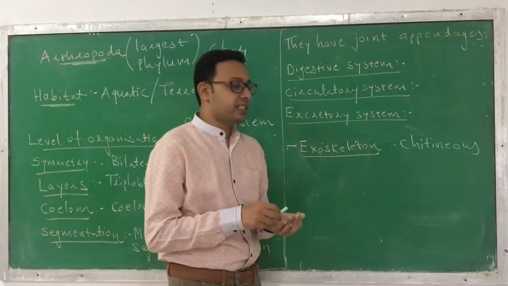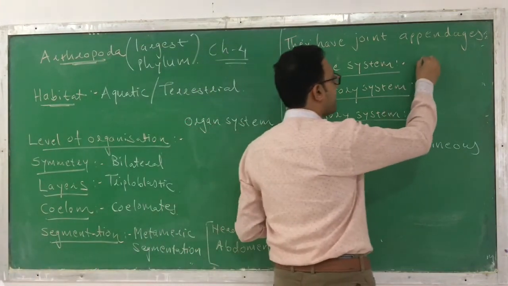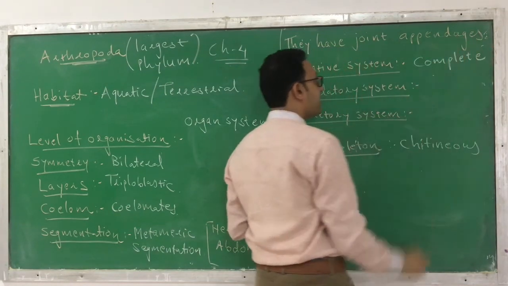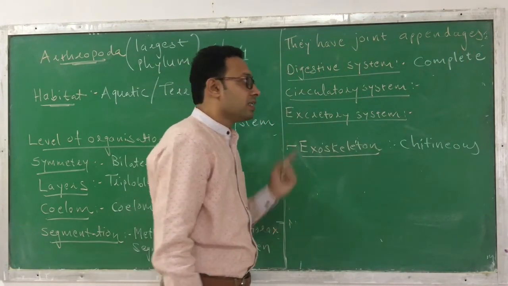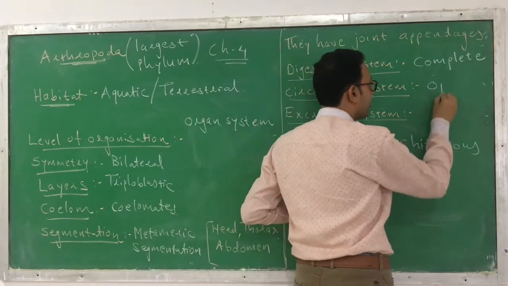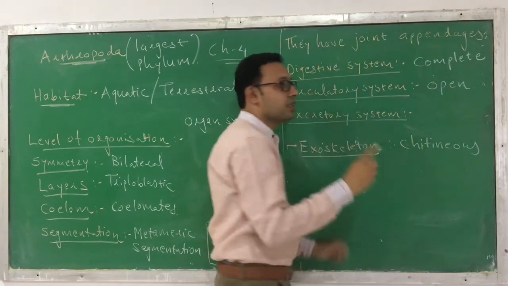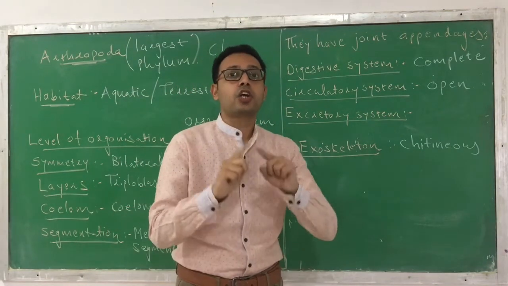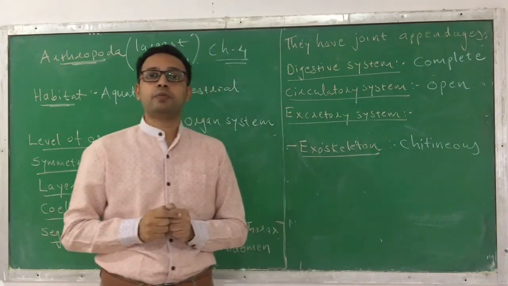Now what kind of digestive system do they have? Here the digestive system is a complete digestive system. The circulatory system is open. Remember, this is a difference. In phylum Annelida, the closed type of circulatory system is present.